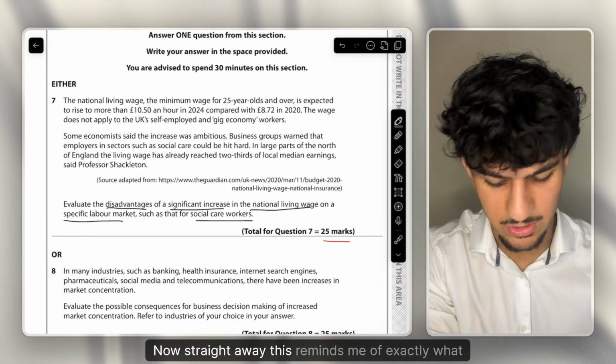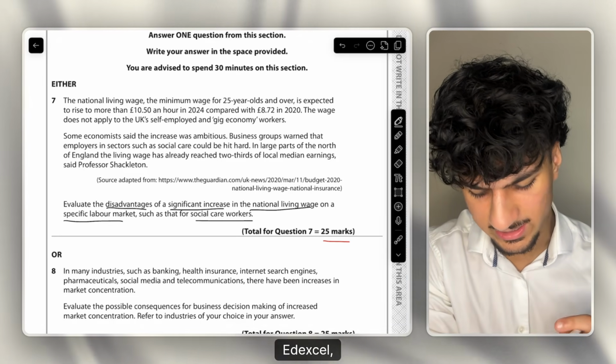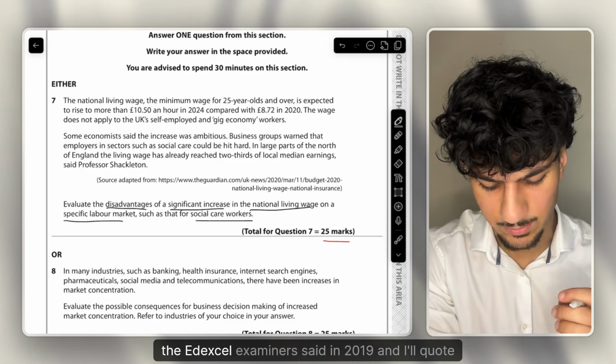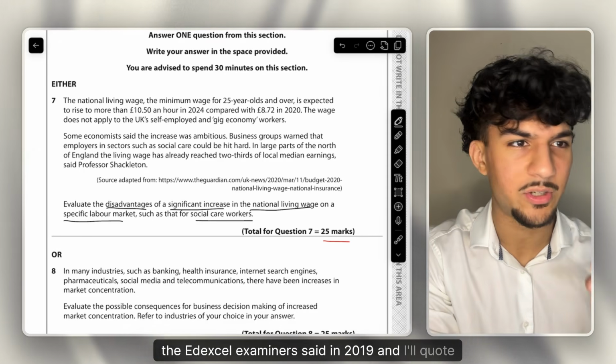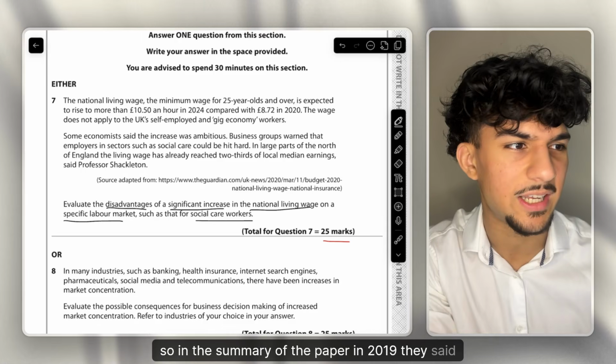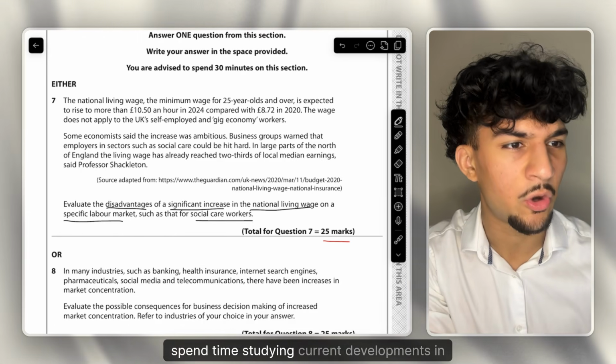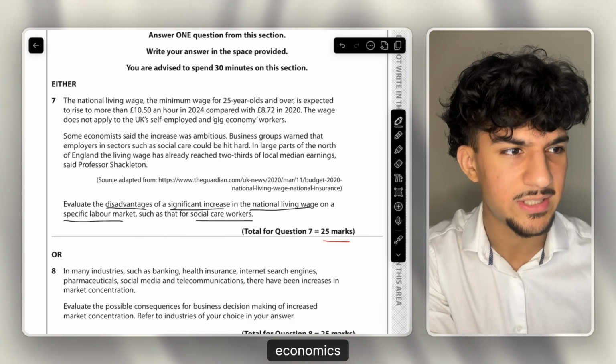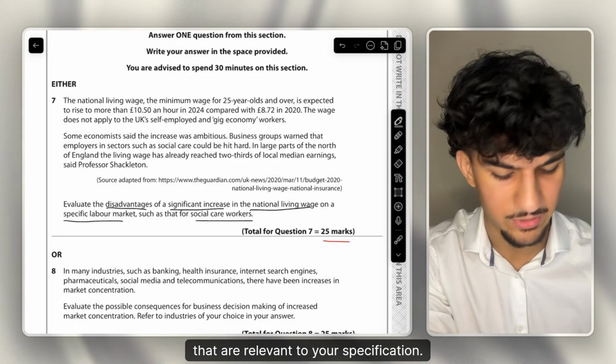Now, straight away, this reminds me of exactly what the Edexcel examiners said in 2019, and I'll quote it perfectly. In the summary of the paper in 2019, they said, spend time studying current developments in economics that are relevant to your specification.